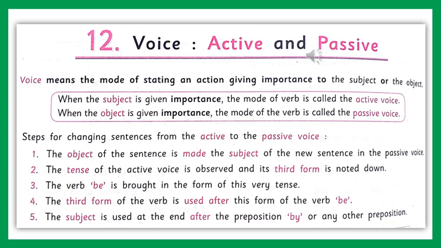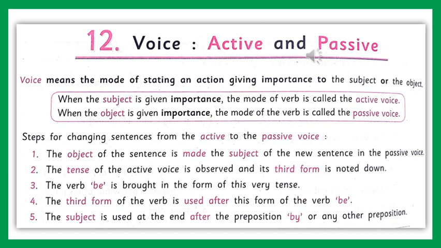The form that tells us what the subject does is called the active voice, and the form that tells us something is done to the subject is called passive voice. Means in the active voice, the subject is given importance, and in the passive voice, the object is given more importance.